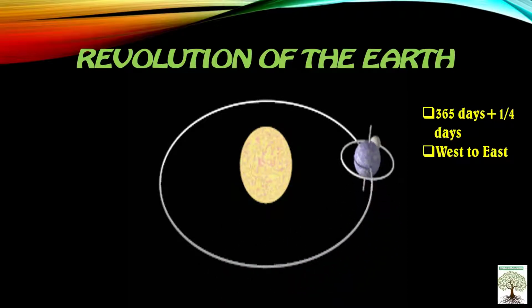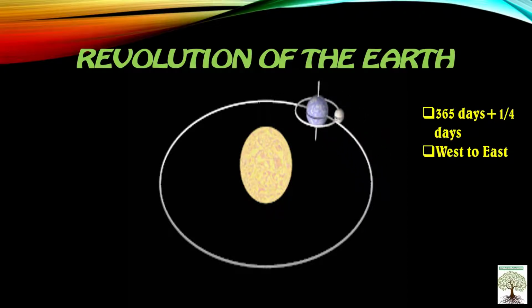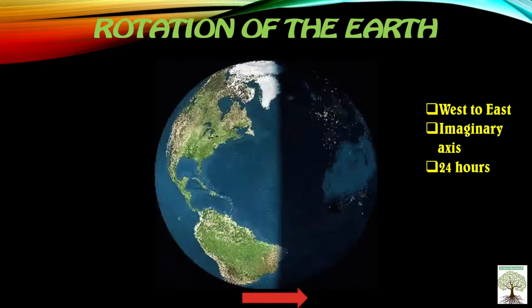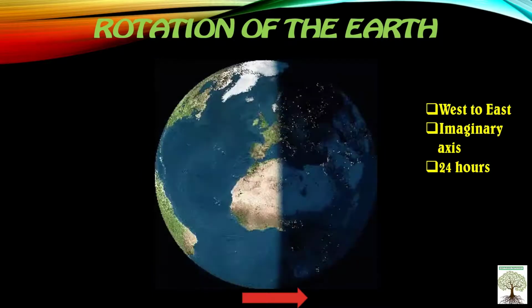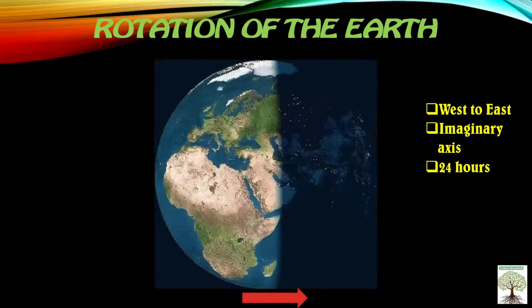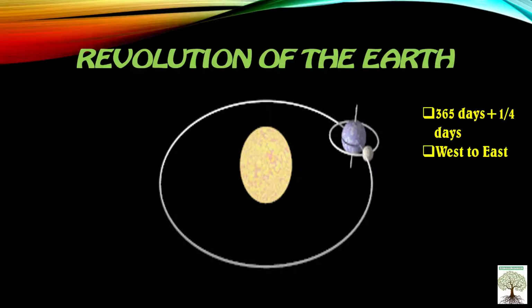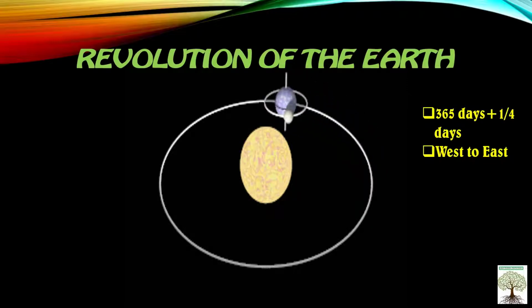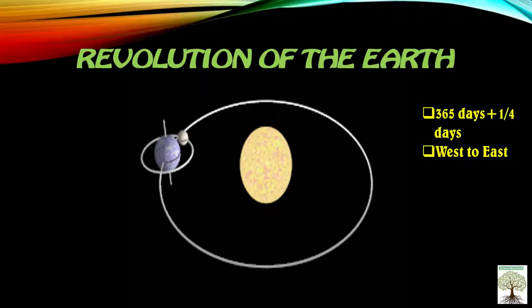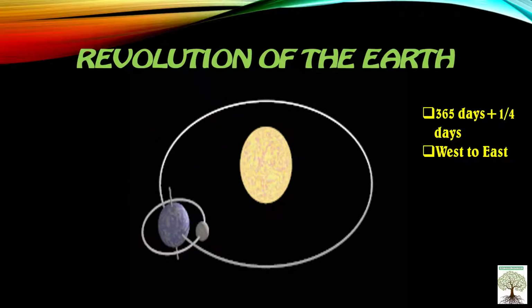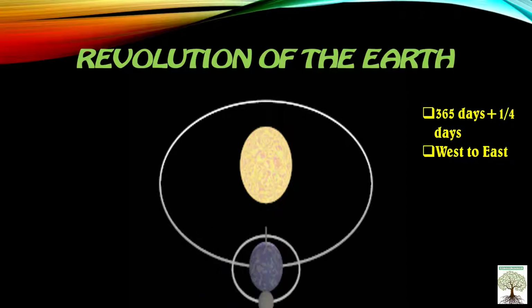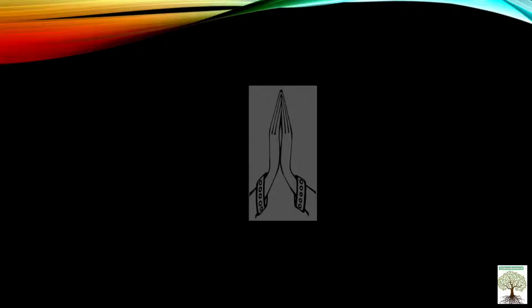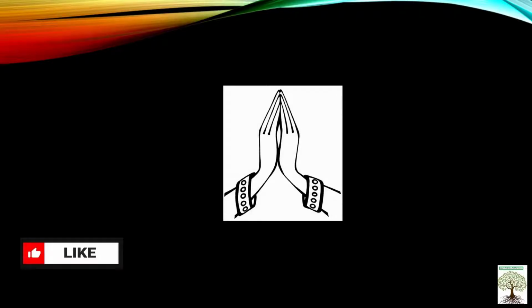So this was about the revolution of the earth, and this is called rotation of the earth. Here the place is not changed, on the same place it's rotating, and here the place changes, it revolves around the sun. At the center the sun is there and it is revolving around the sun. So this is called revolution. Here the place is changed, right? So I hope all of you have understood these concepts nicely.